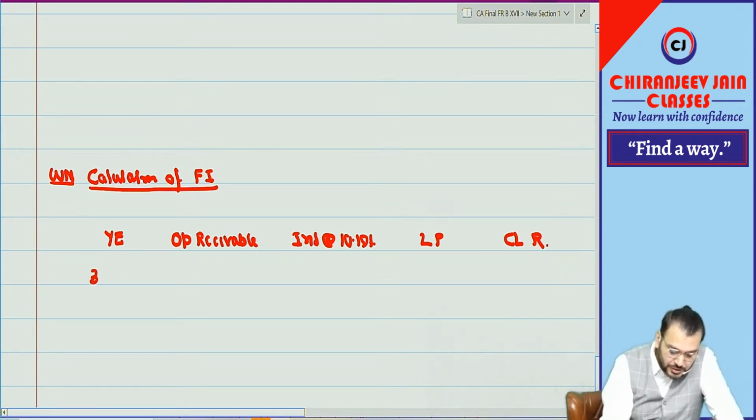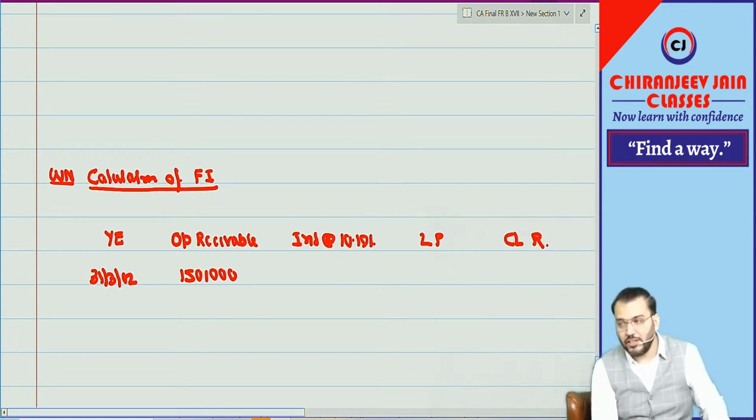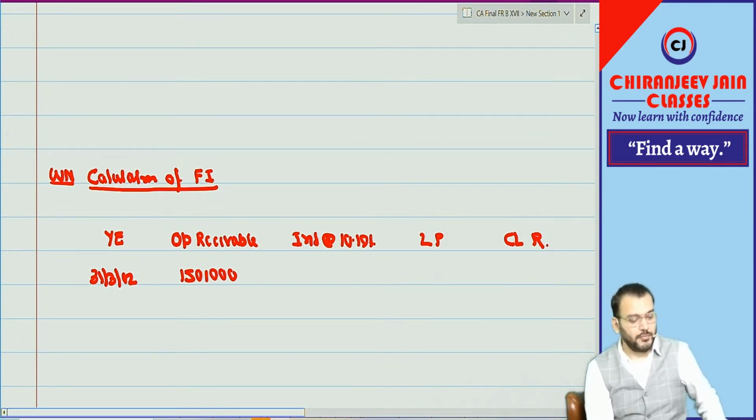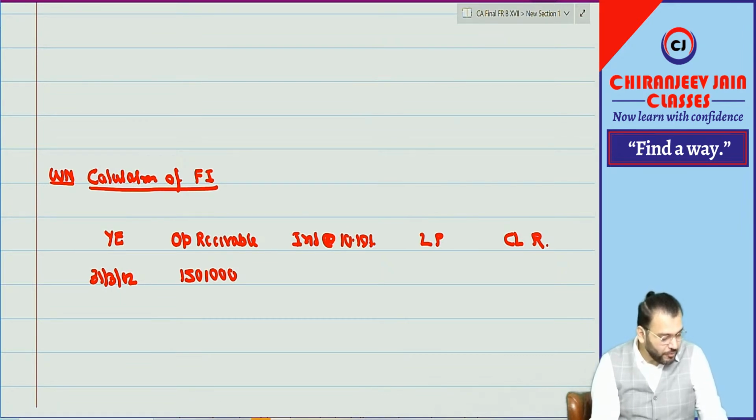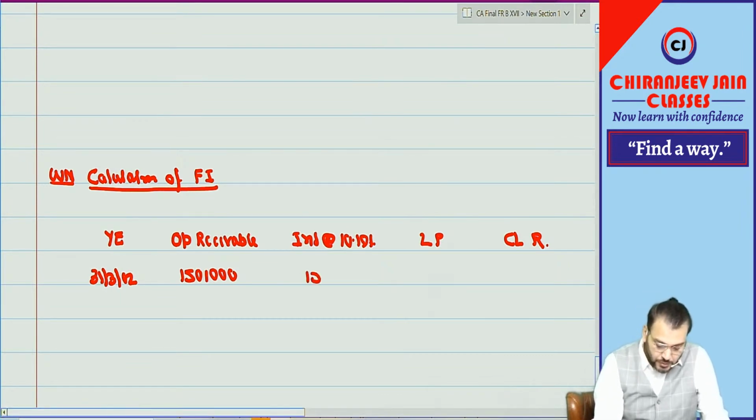Year end 1 means 31st March 2002. What was the opening receivable? 1,50,000. Interest is how much, tell me first. Interest will be how much? 15,285.